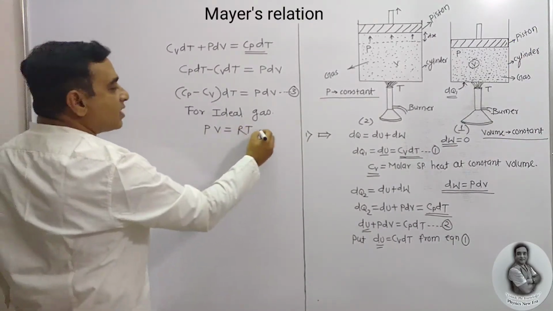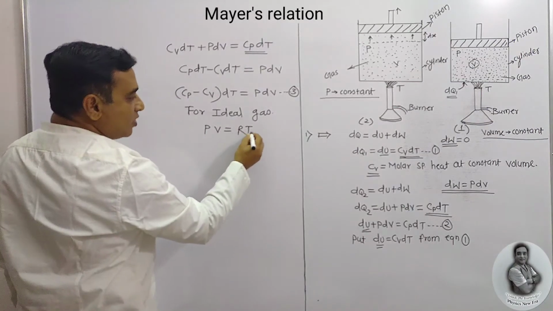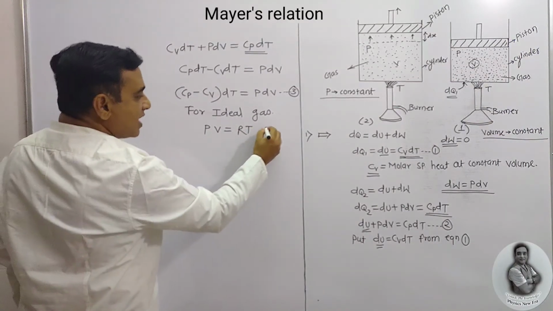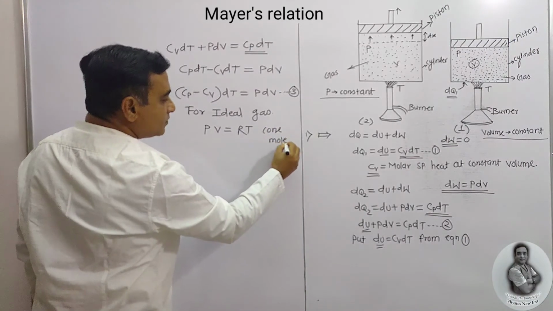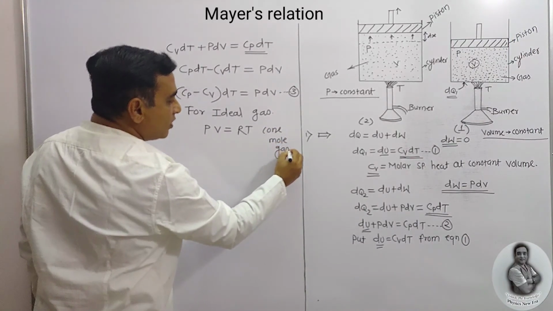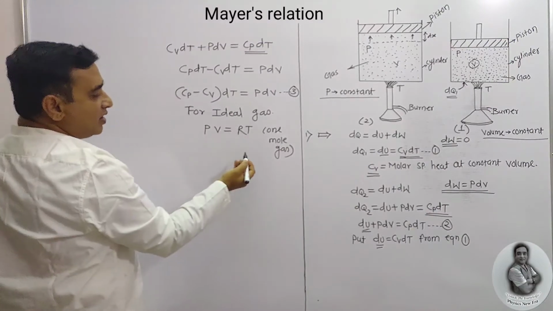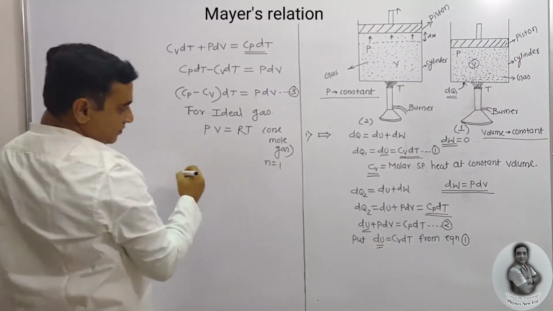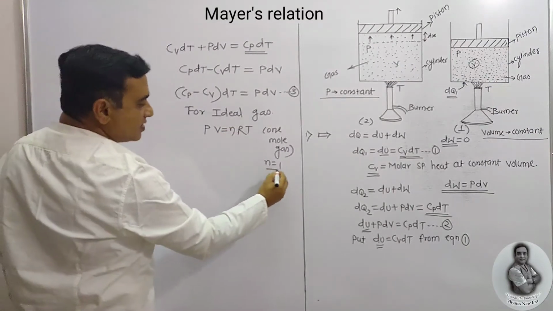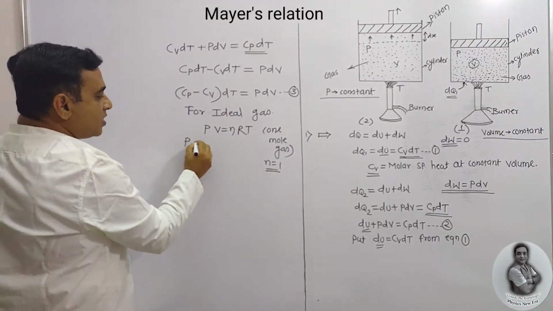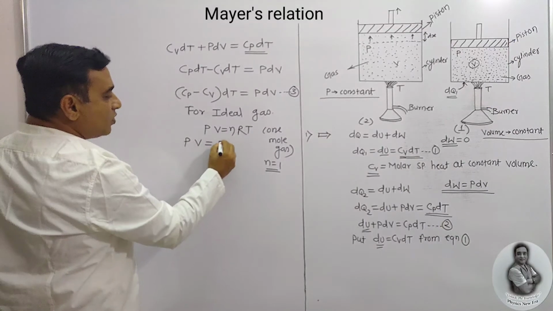This gas is a 1 mole gas. Already we know that PV is equal to nRT, but n is equal to 1, so the equation is PV is equal to RT.